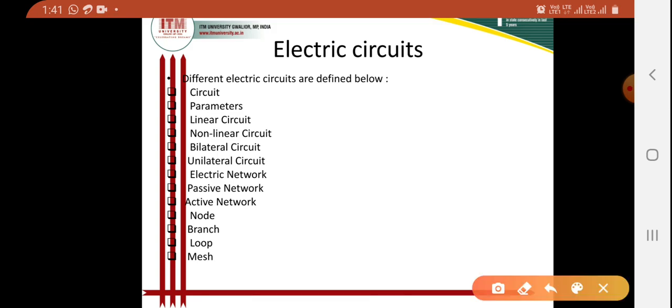Then coming to define our branch. What is a branch? A branch is the part of a network which lies between two junctions.